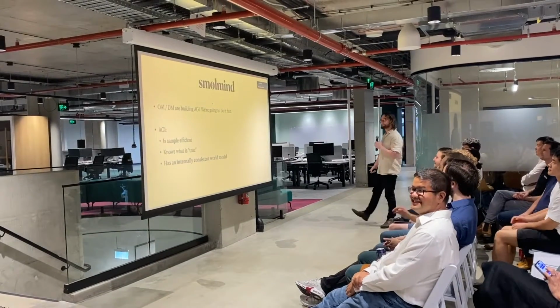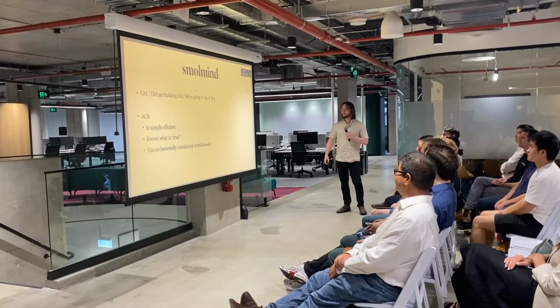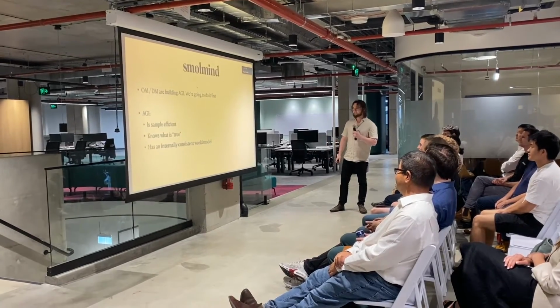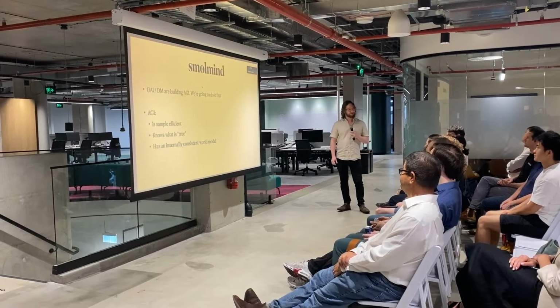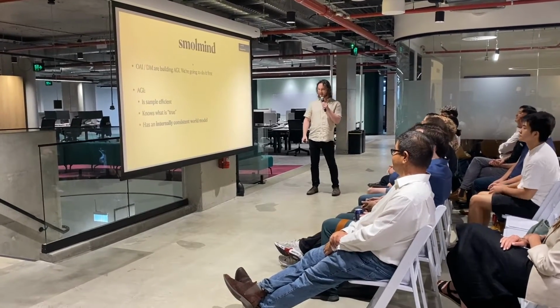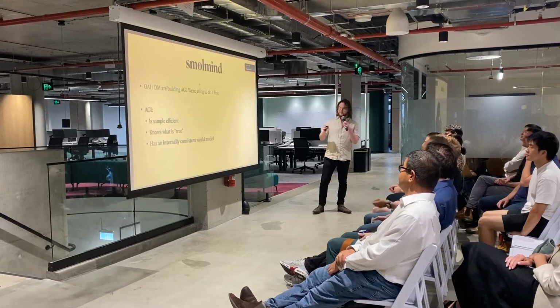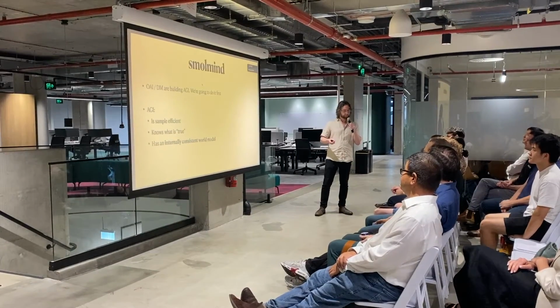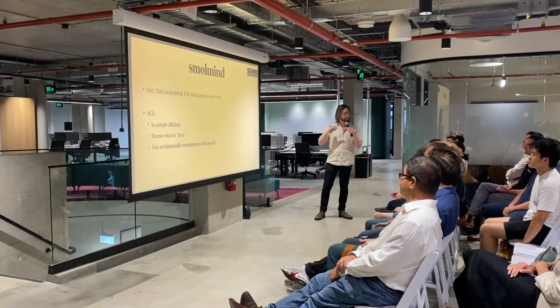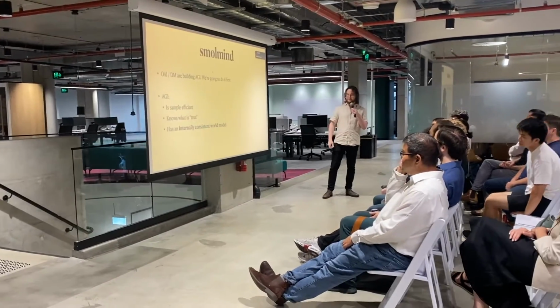So, right, next slide. Much like OpenAI and DeepMind, we're seeking to build AGI, only we're going to do it first. Just to clarify what I mean by that, AGI is an AI that is sample efficient, meaning it learns from very few examples, like a human would. It is able to figure out what is true, as opposed to just plausible. And it has an internally consistent world model.